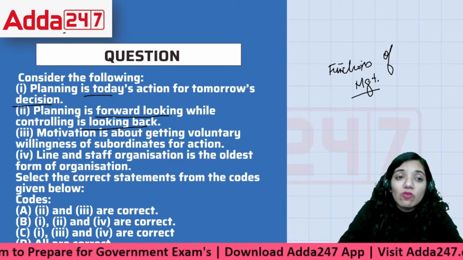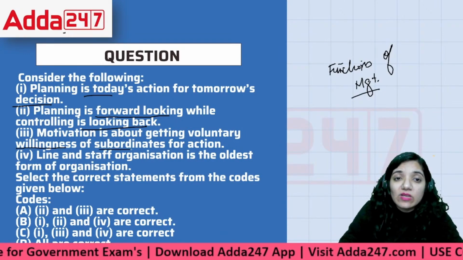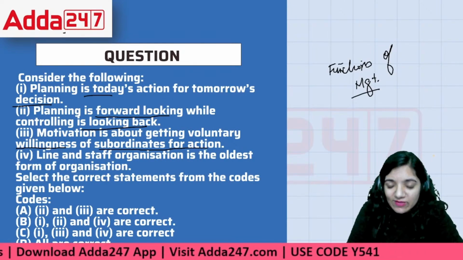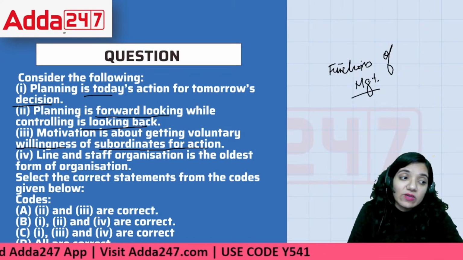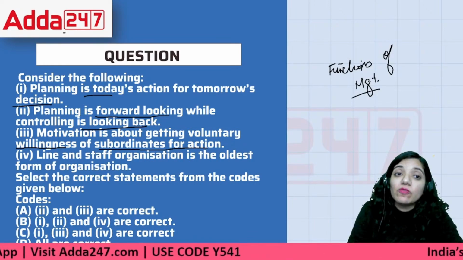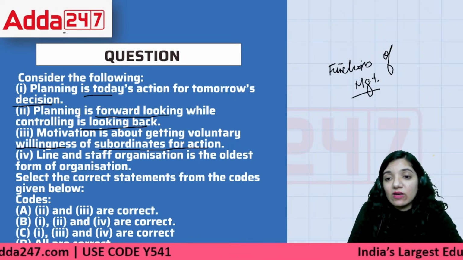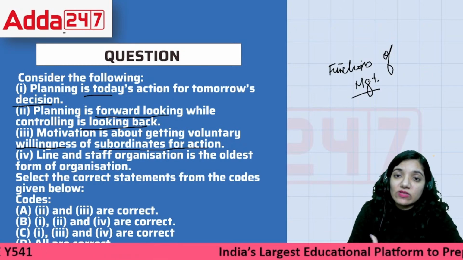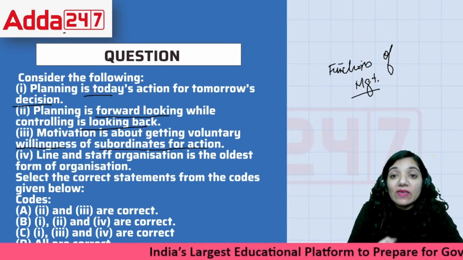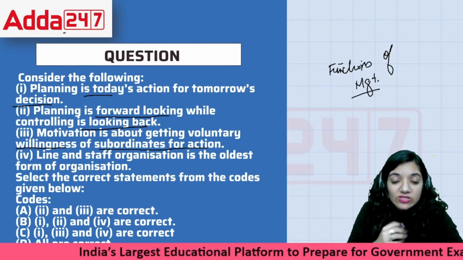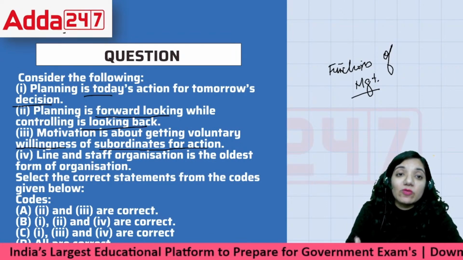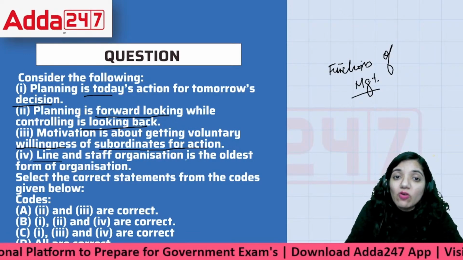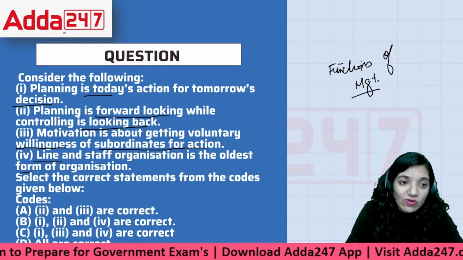Motivation is about getting voluntary willingness of the subordinates for action. How do we look forward towards motivation? Motivation is an inner feeling. It's an inspiration, a feeling that we have to grow further, a feeling that talks about the basics of life there. If I want to get the work done through others, how will I get it done? By making them feel that this work is to be done in any case. Now that particular feeling is motivation. Then, line and staff organization is the oldest form of organization.